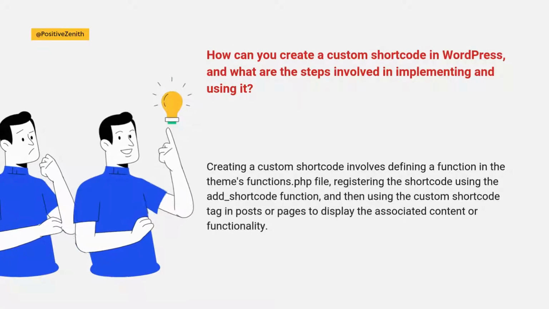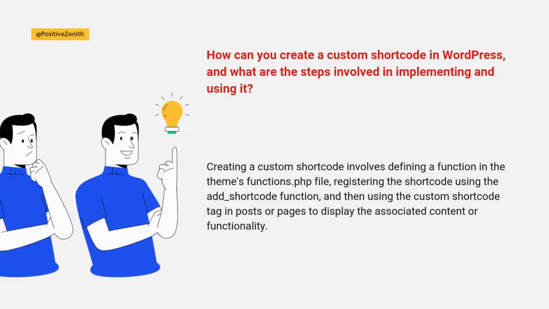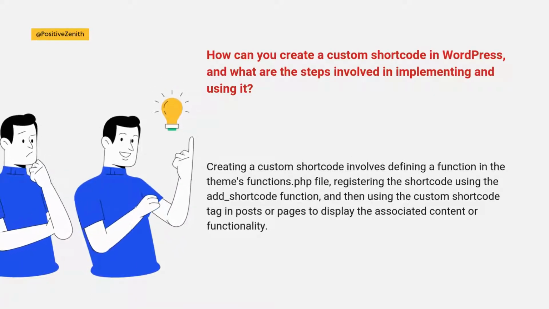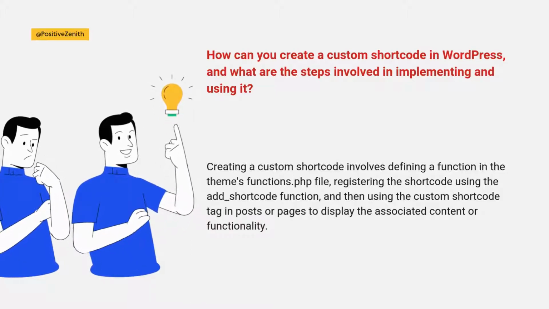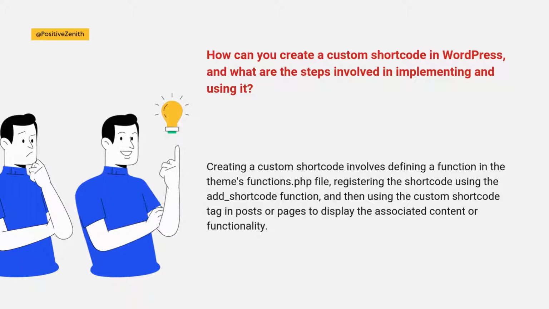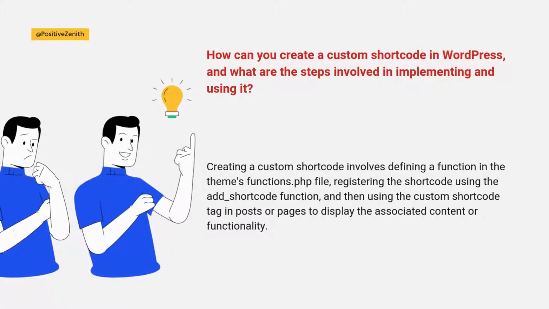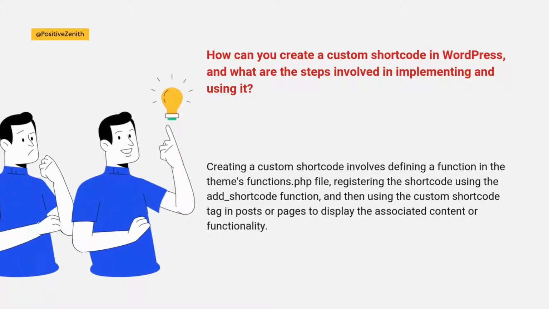How can you create a custom shortcode in WordPress, and what are the steps involved in implementing and using it? Creating a custom shortcode involves defining a function in the theme's functions.php file, registering the shortcode using the add_shortcode function, and then using the custom shortcode tag in posts or pages to display the associated content or functionality.